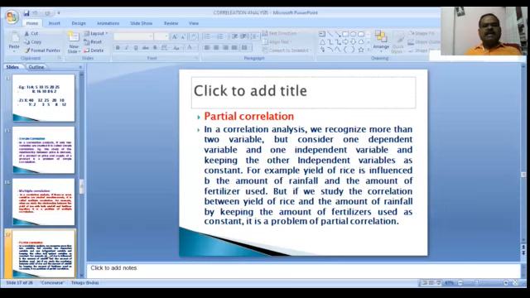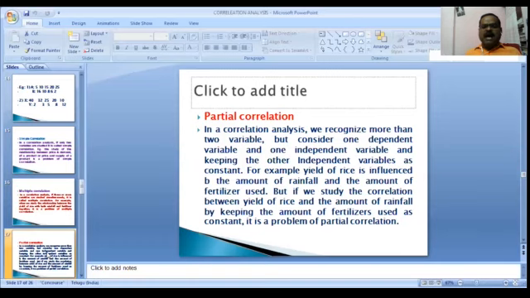What is a partial correlation? In a correlation analysis, we recognize more than two variables, but consider one dependent variable and one independent variable, keeping the other independent variable constant. For example, yield of rice is influenced by the amount of rainfall and the amount of fertilizer used.